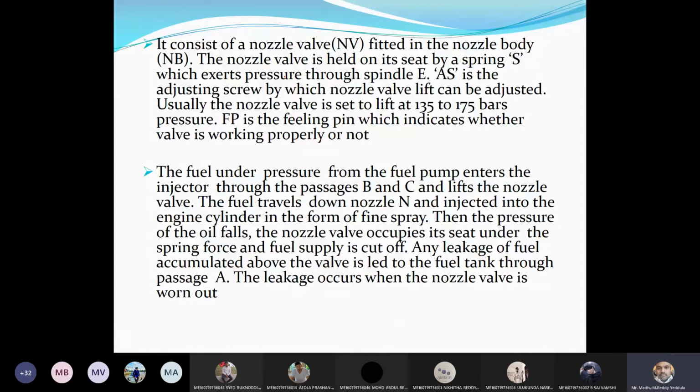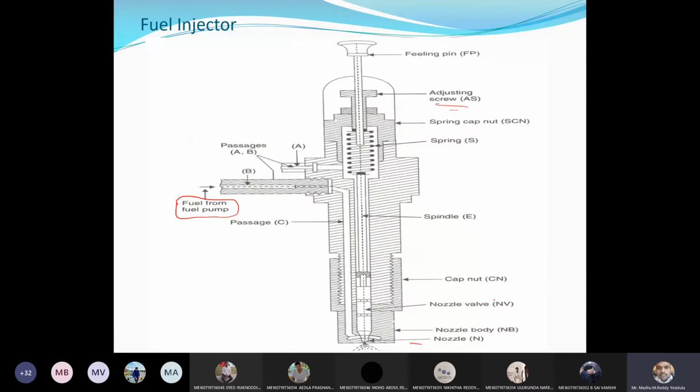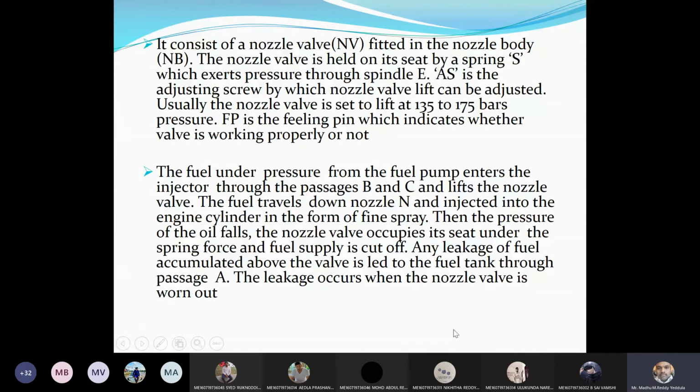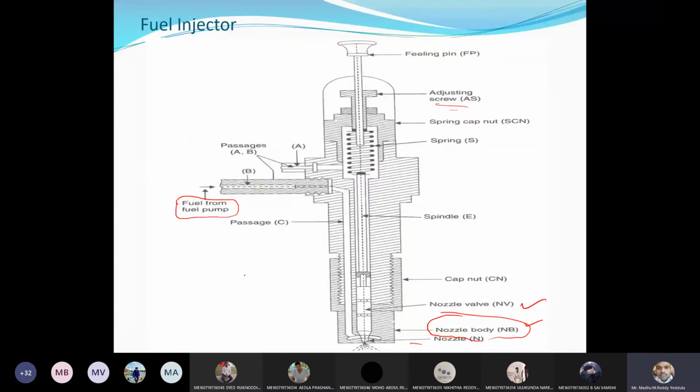It consists of the nozzle valve fitted in the nozzle body. NV is the nozzle valve, and the nozzle body is nothing but the seat for the nozzle. The nozzle valve is held in its seat by a spring S, which exerts pressure through spindle E. So the nozzle is held in its position with the help of the spring through the spindle E. This spring exerts pressure over the spindle, and this spindle in turn is connected to the nozzle. Here the main story depends upon the nozzle.